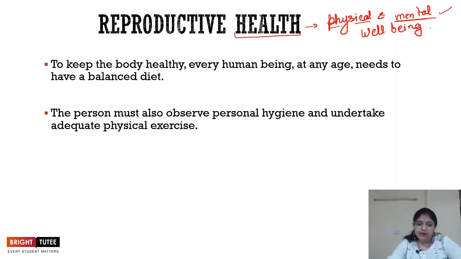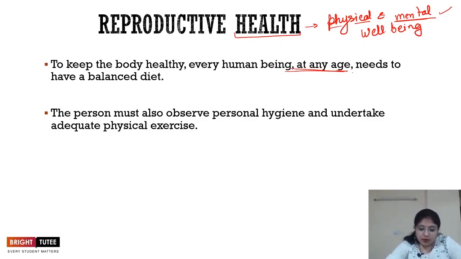So it is important that every person should be able to keep a healthy body and mind at any age, right? Because it's very, very important for a person to maintain physical and mental health to survive. But during these growing years, it is more important, because if health is not maintained during these growing years, the adulthood and the rest of the life might get affected because of that.